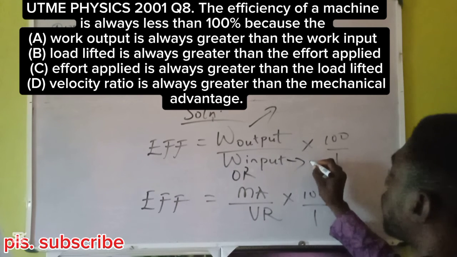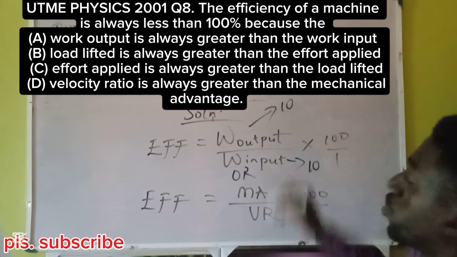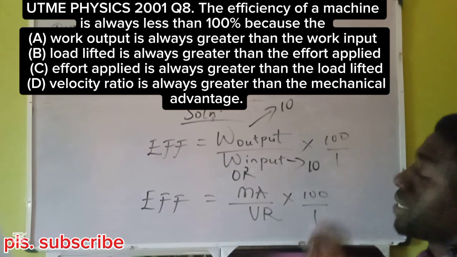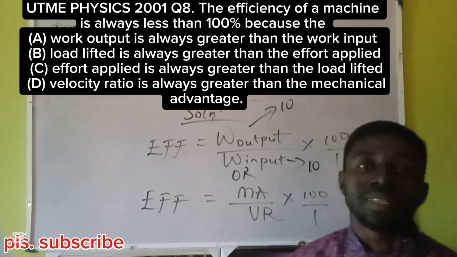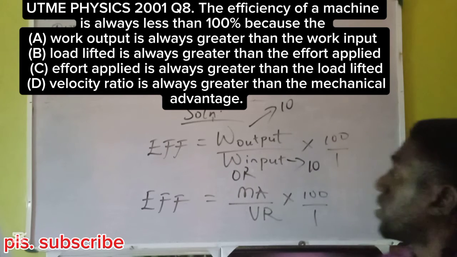Let's say I give work of 10 joules and what I will get back is 10 joules. Then notice 10 divided by 10 is 1, times 100, 100%. Perfect machine, ideal machine, 100% efficiency. But this can never happen.